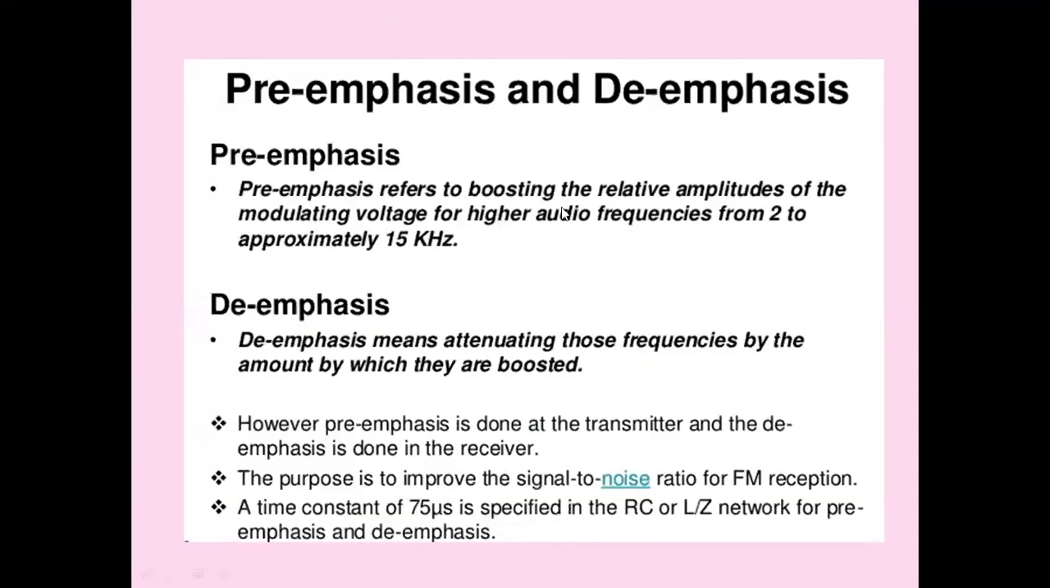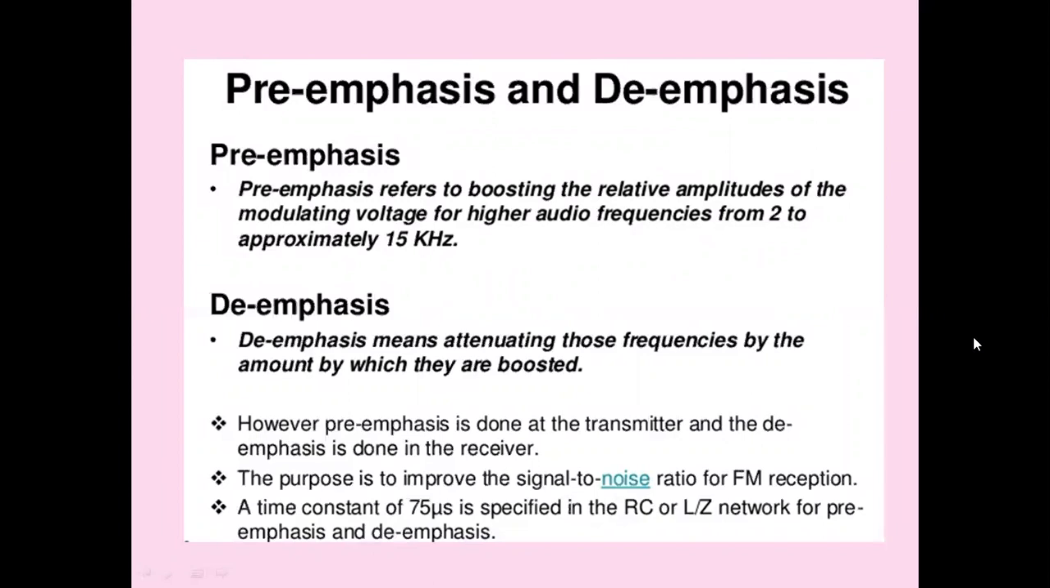So pre-emphasis refers to boosting the relative amplitudes of the modulating voltage for higher audio frequencies from 2 kHz to 15 kHz. De-emphasis means attenuating those frequencies by the amount by which they were boosted. Pre-emphasis is done at the transmitter and de-emphasis is done in the receiver. The purpose is to improve the signal to noise ratio for FM reception. We use a time constant of 75 microseconds in the RC circuit for pre-emphasis and de-emphasis.